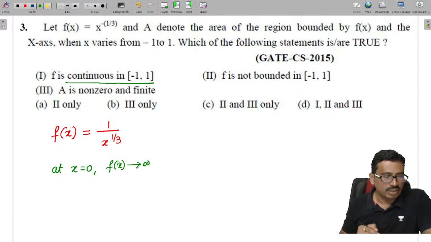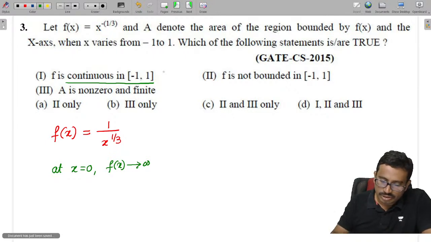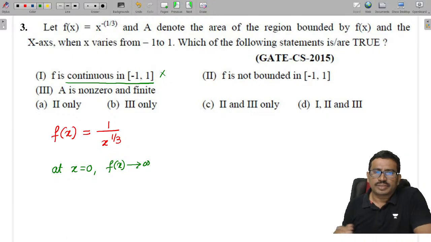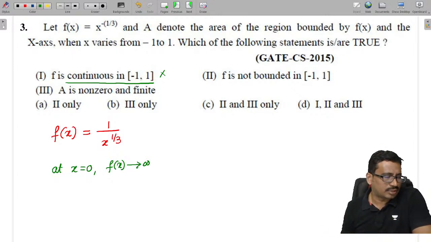So that means f of x is not continuous. So the first one is wrong. Coming to the second one, f is not bounded in minus 1 to plus 1. We need to see whether it is bounded or not, finite value or not.